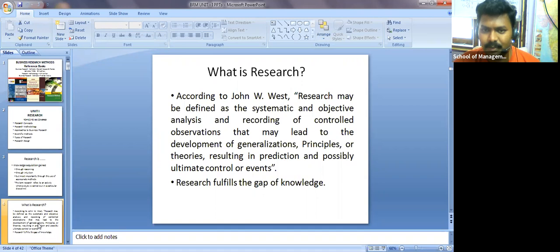According to John W. West, he defined research as the systematic and objective analysis and recording of controlled observations that may lead to the development of generalizations, principles, or theories, resulting in prediction and possibly ultimate control of events. This is the standard definition given by John W. West, but the most important points he mentions here are that it is a systematic process and it depends upon an objective.